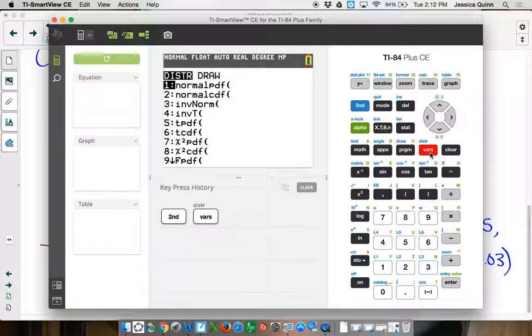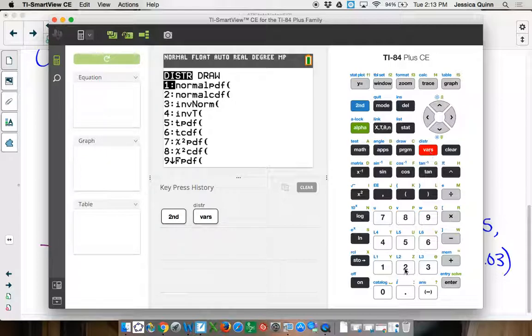Or, a more useful thing, on the y-axis of my bell curve, how high it goes. Normal PDF would give me that, if you wanted to be super precise when plotting your bell curve.